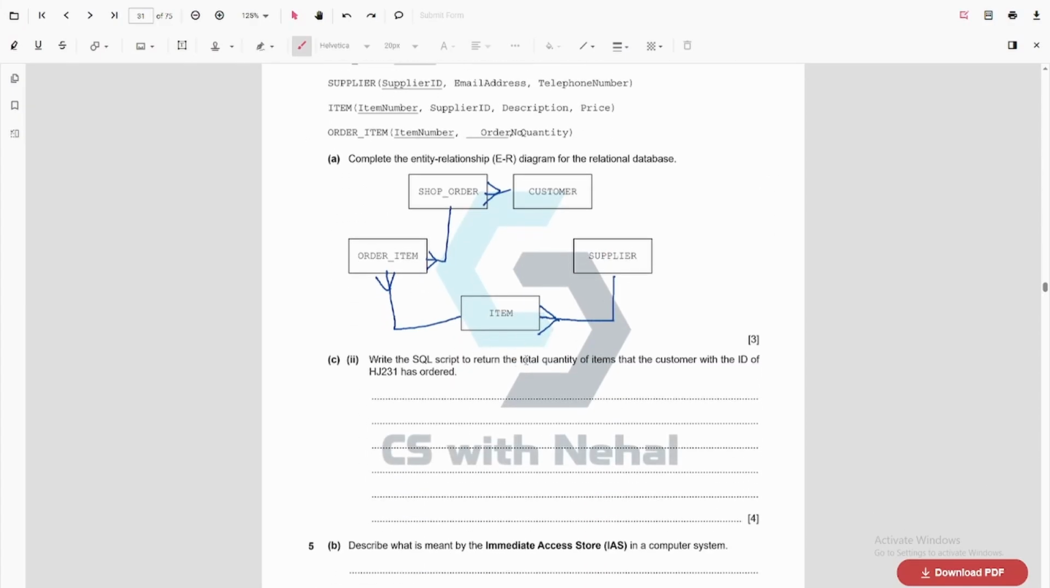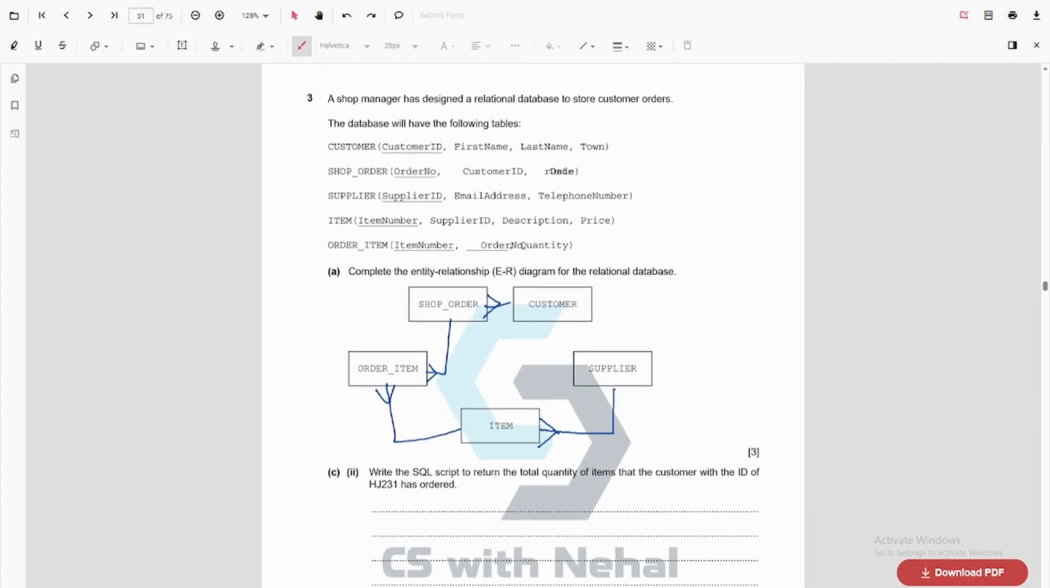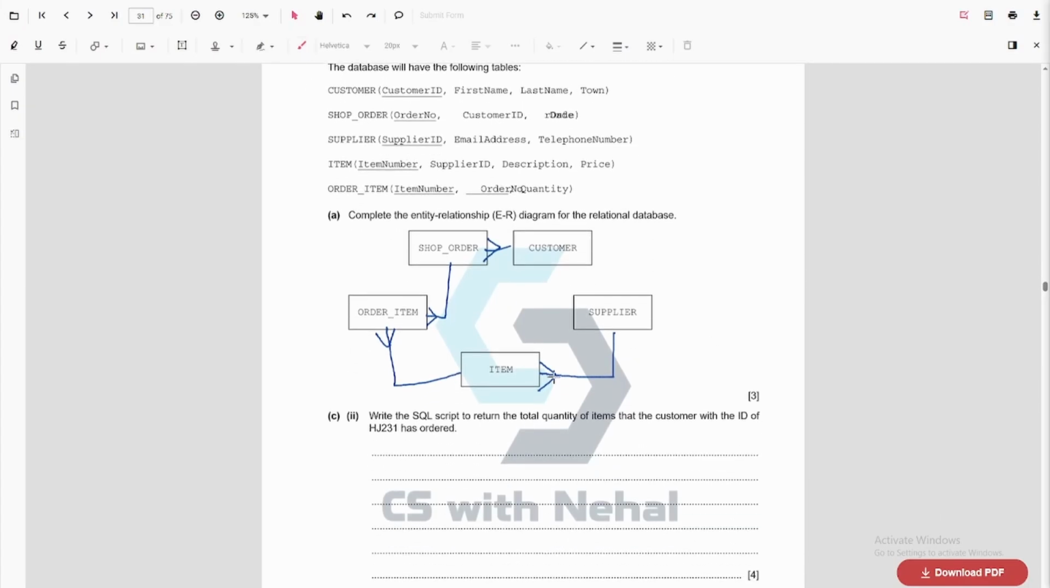Write an SQL script to return the total number of items that the customer with the ID HJ231 has ordered. So to answer this question, you can use inner join if you want, or you can use where. So we need to return the total quantity, right? So I will select. I only return the total quantity. I don't return any other fields. So I will use sum of quantity.